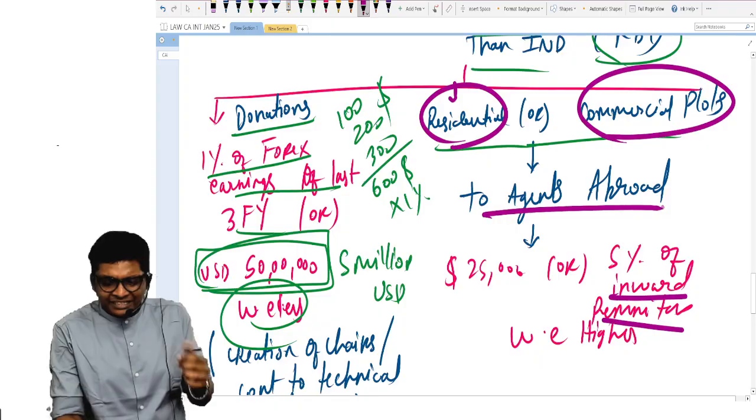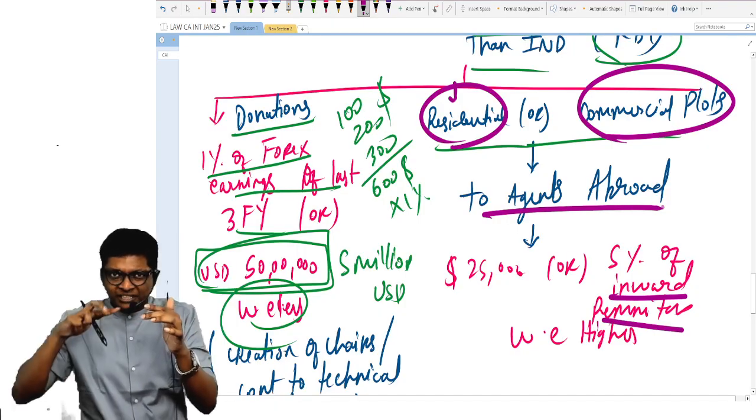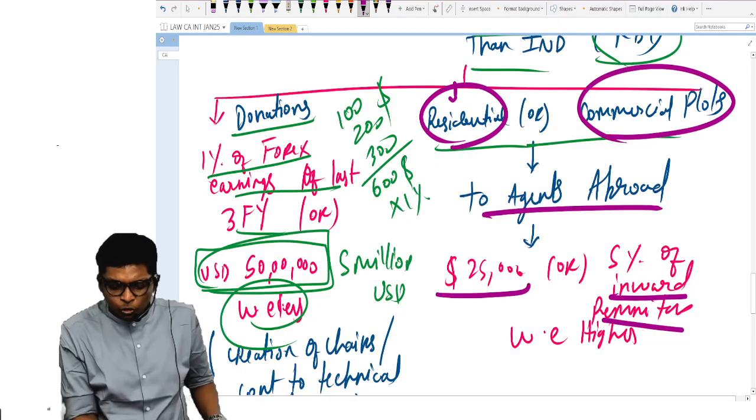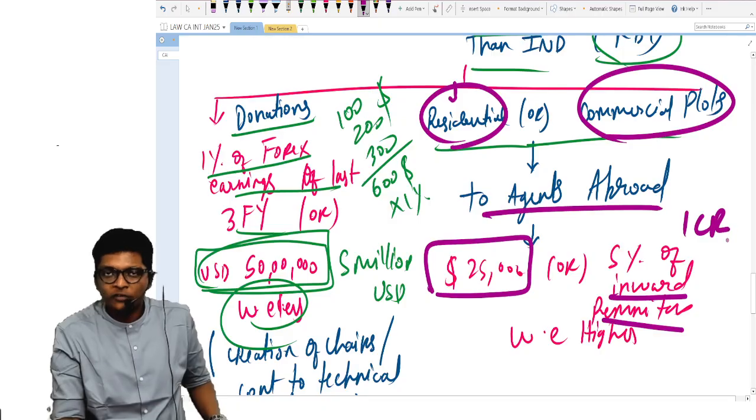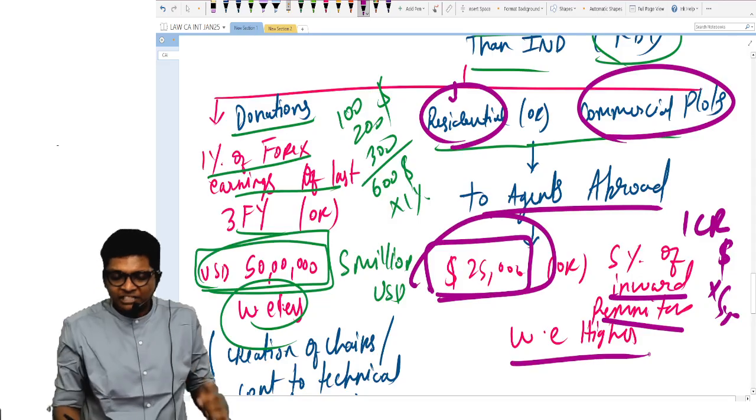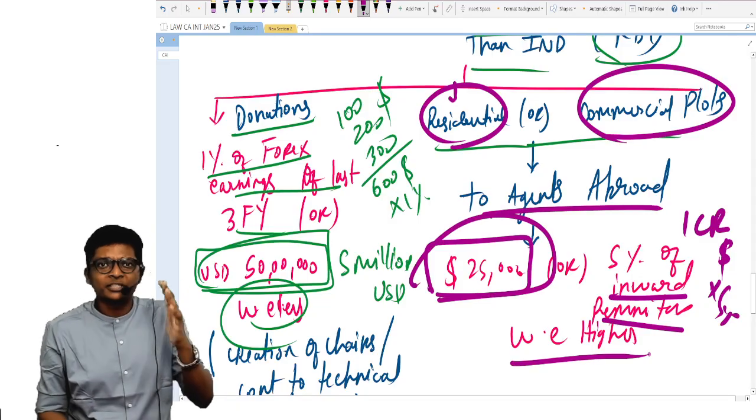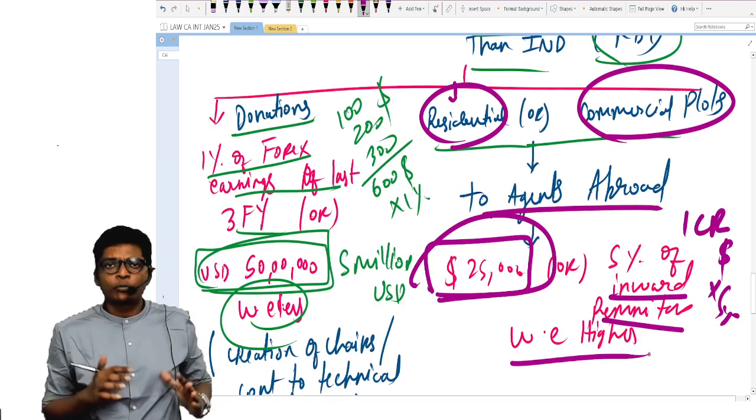For that agent, I have to give commission. That commission is going out of India. That is $25,000 or 5% of inward. Let's say you sold for $1 crore, into 5% or 25,000, whichever is higher. That is the maximum commission you can pay without any approvals over here.